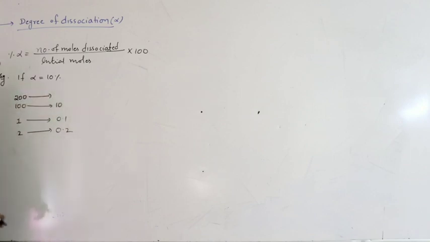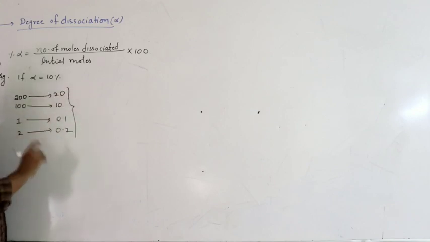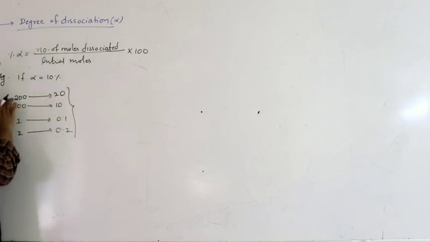Then 10% means for every 100 moles, 10 moles are dissociated. For 200, how much? 200 into 10 by 100, that is nothing but 20. So all this indicates number of moles reacted when you take the respective number of initial moles.